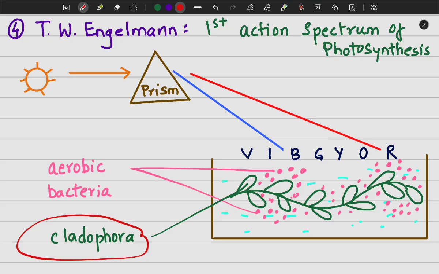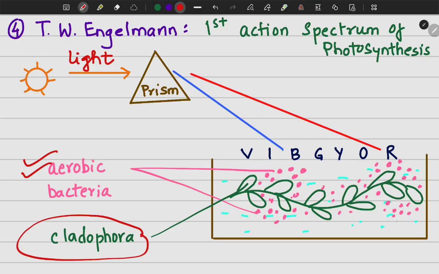He utilized a prism, and with the help of the prism he split the visible light or sunlight into 7 colors, VIBGYOR, and then he exposed the green algae Cladophora to this split spectrum of 7 colors. Now he also added some aerobic bacteria in the water tank containing Cladophora. So after some time, what he observed was that the aerobic bacteria started accumulating in the region of blue light and red light.